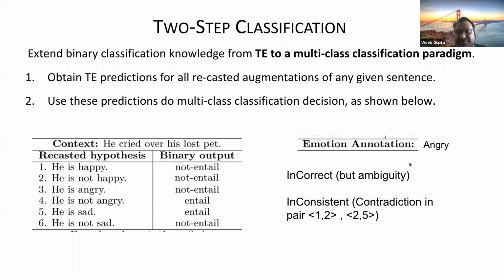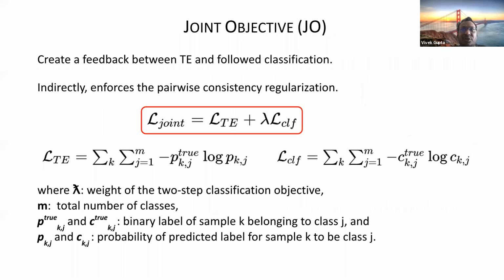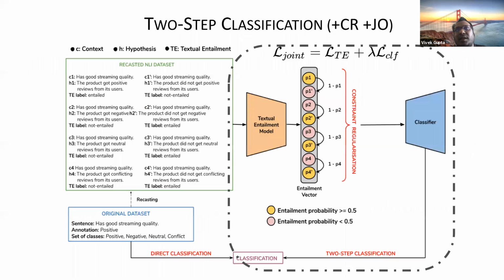So we can do this jointly, and this can also enforce a constraint between the predictions of textual entailments which are coming from the same context and hypothesis. So the final model, what we did is we recast the data, we did the textual entailment, and we also put constraint regularization. We can also do this jointly and then see how this predicts the original label.